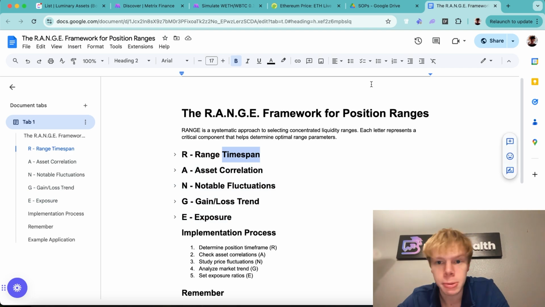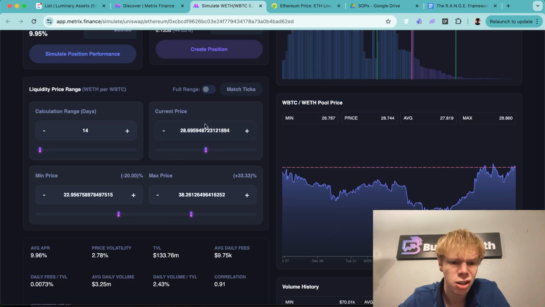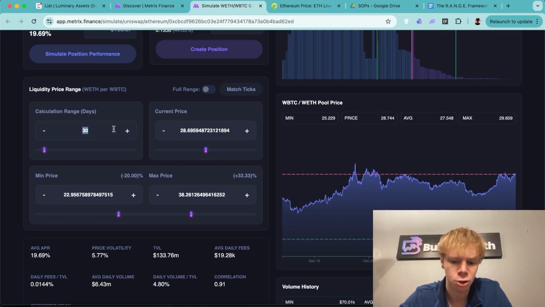So with that being said, range time span, how long do we want to be in range for? Well, let's just say we want to be in range for 14 days. We're not going to use 14 days of data. We're going to use 30 days worth of data, or 28, I should say.